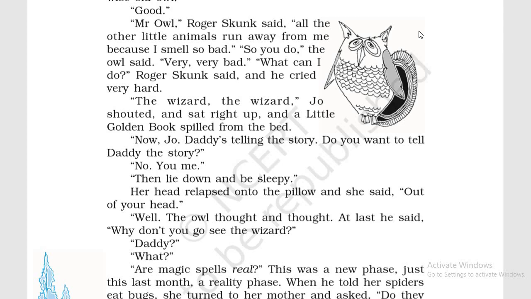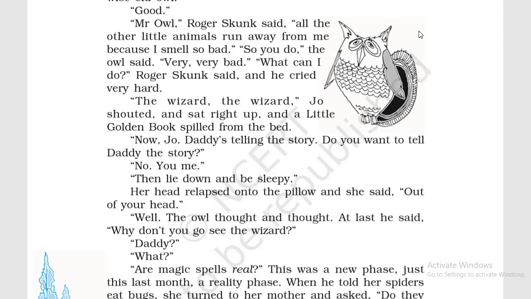So that is why she says very excitedly the wizard. Joe shouted and sat right up, and then she sits, although she was lying down in the bed, but now while saying this she sits in the bed and a little golden book comes out from the bed. वो गिर जाती है उस पे से.